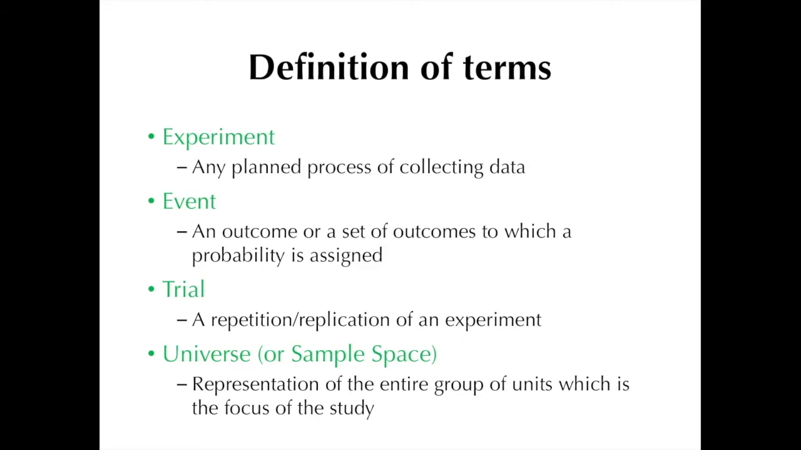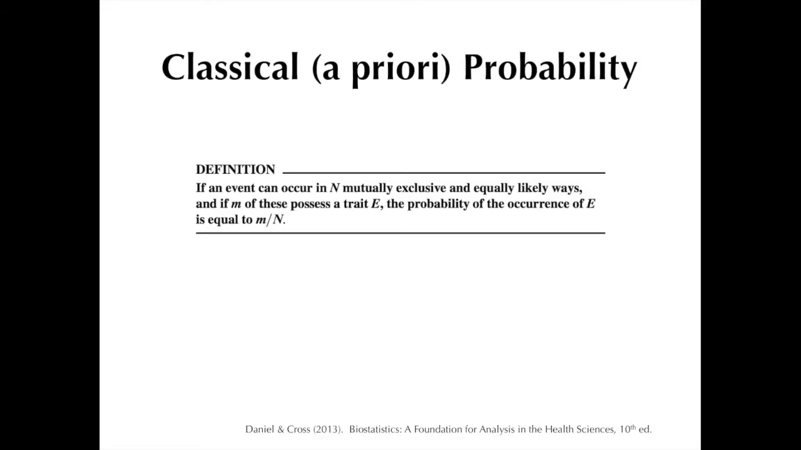Now, contemporary statistics regards probability as either objective or subjective. Objective probability can be further categorized into classical and relative frequency probability. Let's first start with classical probability. Now, assuming that an event can occur in capital N number of mutually exclusive and equally likely ways, and M number of these events possess a trait, which we will designate as capital E, the probability of capital E occurring is equal to M divided by capital N.